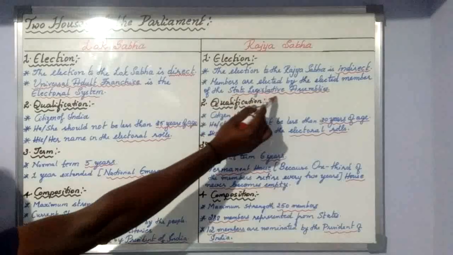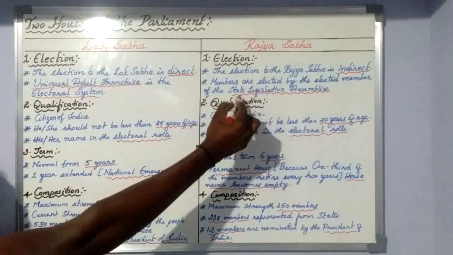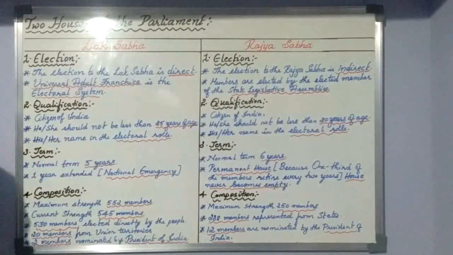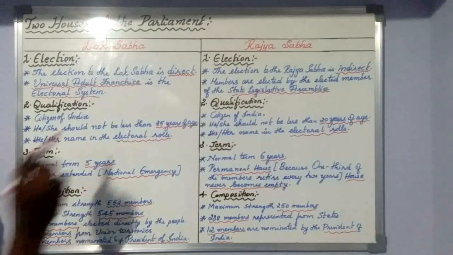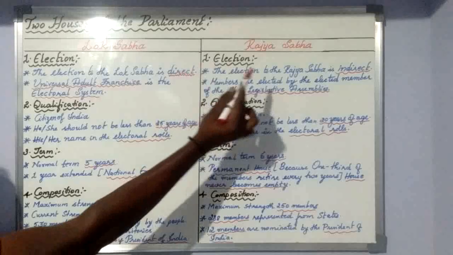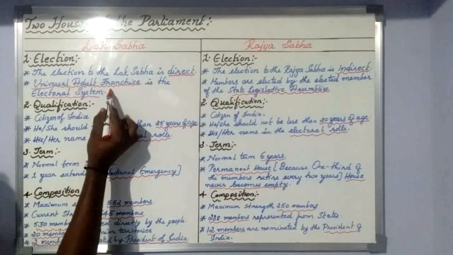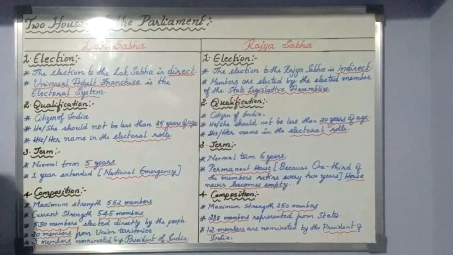All state legislative assemblies means all the MLAs of all the states. They join together and they vote. This is the system of election: direct, indirect, universal adult franchise method, and here the state legislative assemblies elect the Rajya Sabha members. Okay, this is about the election.